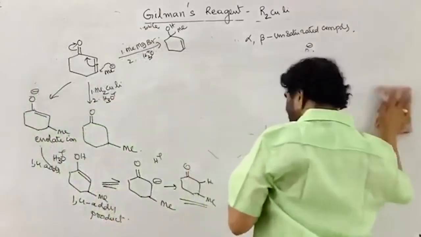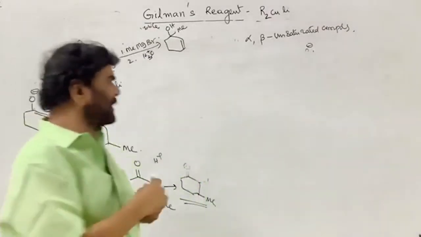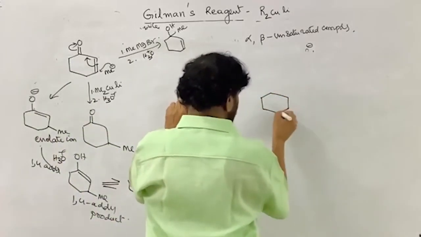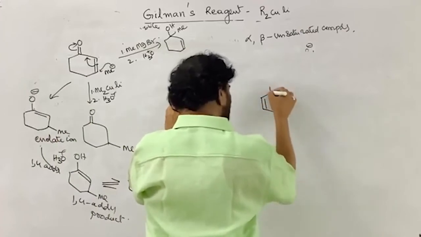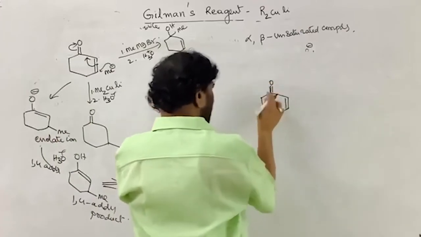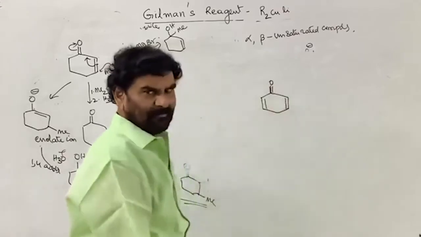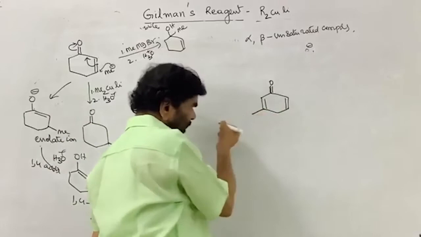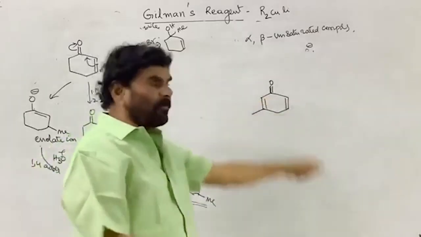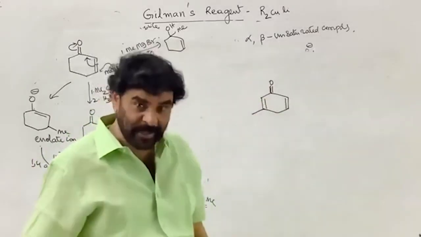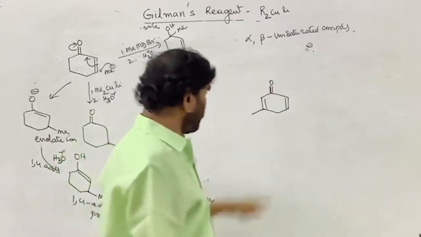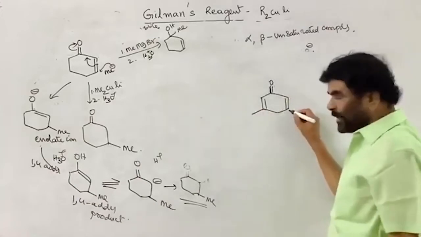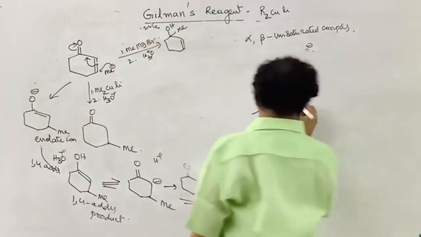Suppose there are two double bonds, let me take whatever example, this is the other case. Both are equivalent, both are showing conjugation, right? Alpha beta unsaturation. Now I am using a methyl here. They are not equivalent now. Now we should know where the reaction is taking place. This is less hindered, this is more hindered. So the attack of the methyl carbanion or ethyl carbanion